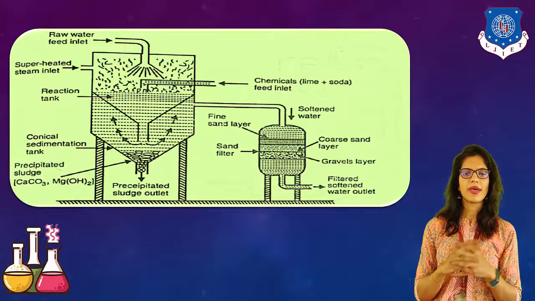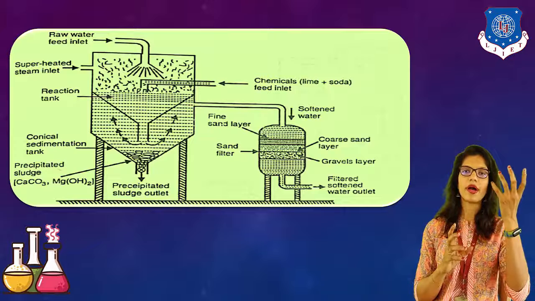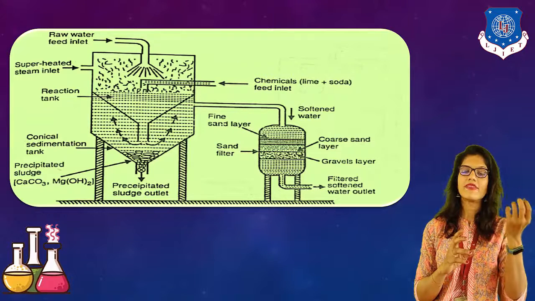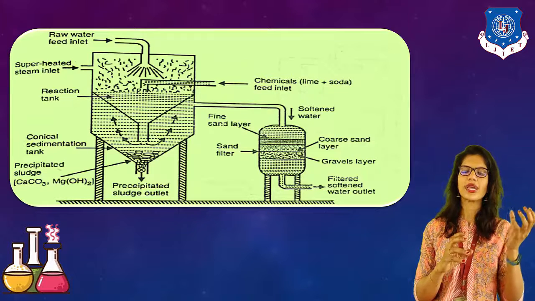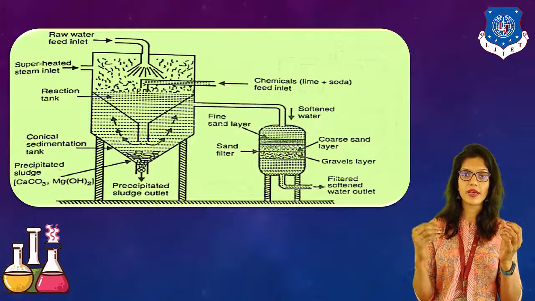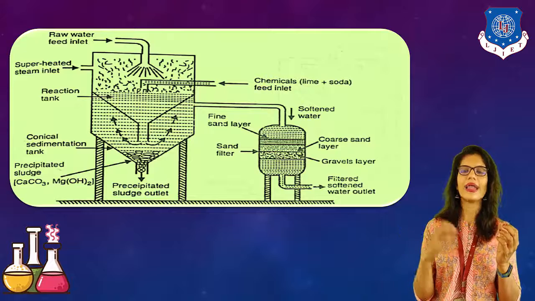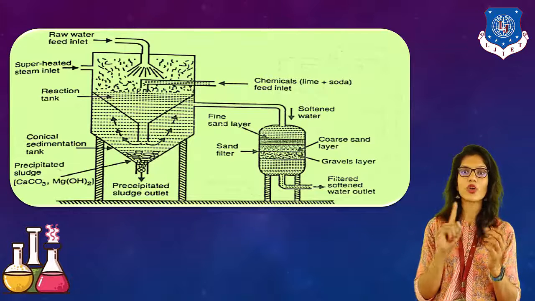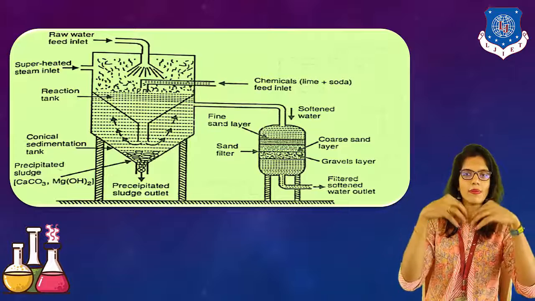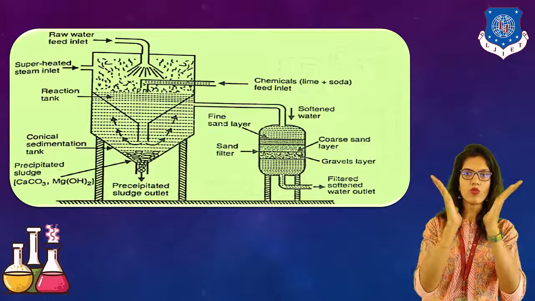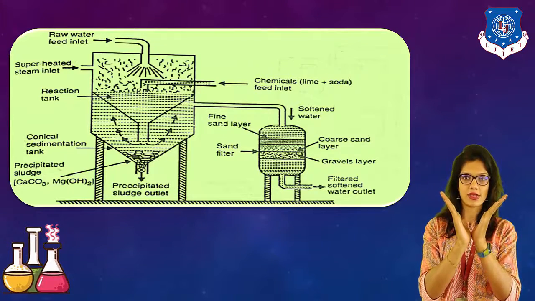Here in the image, as you can observe, we have three different parts. The upper part has a raw water feed inlet, then we give superheated steam through the inlet, and on another side we give the chemicals, which are soda and lime. Here we will not add coagulants, be sure of it. Okay, they all mix together and move to the sedimentation vessel.